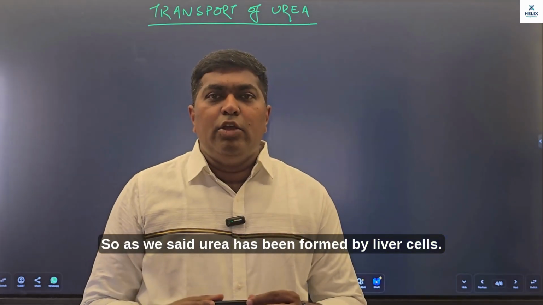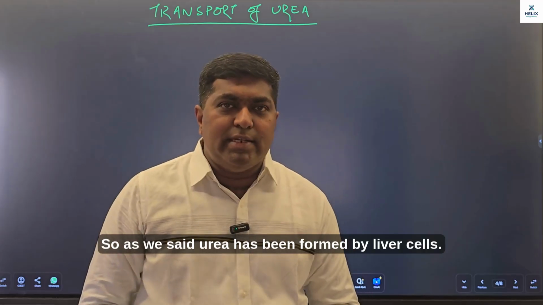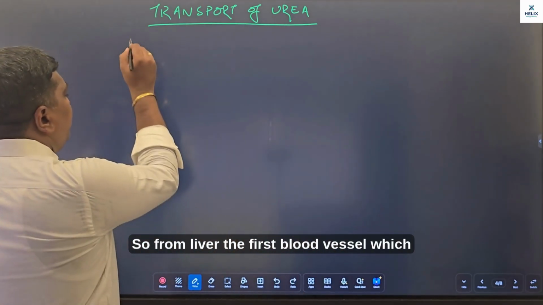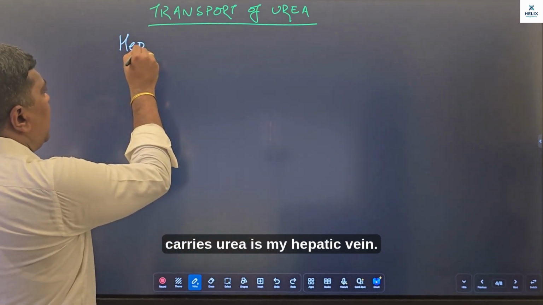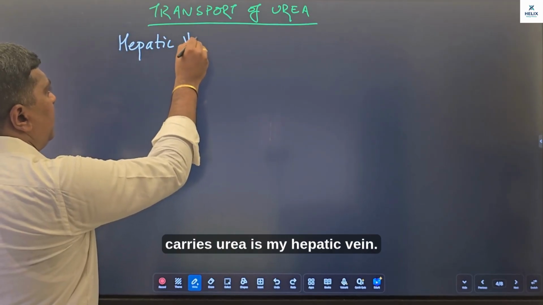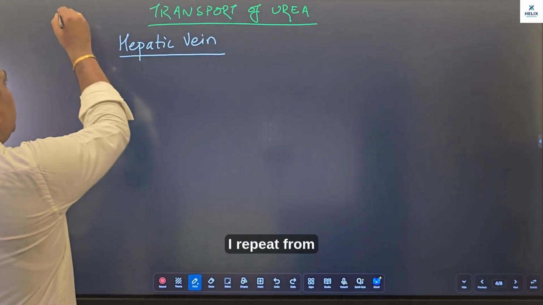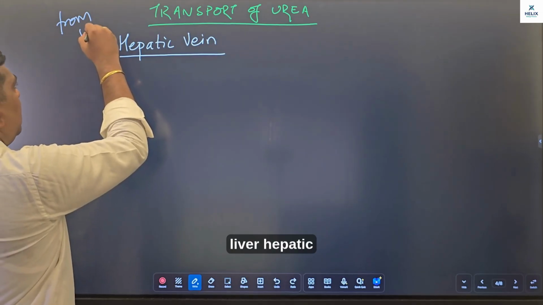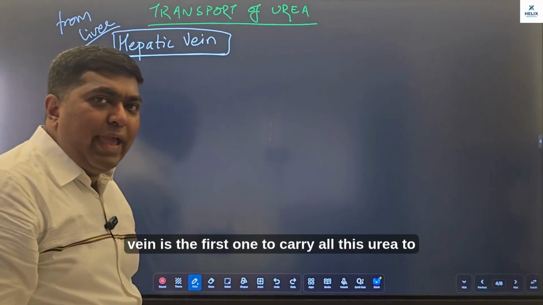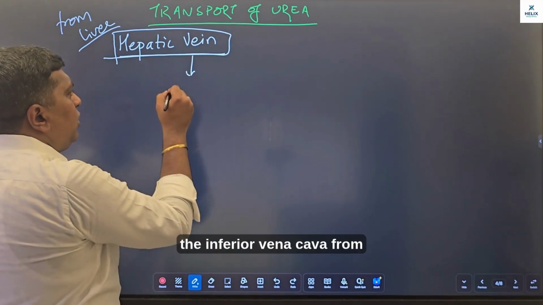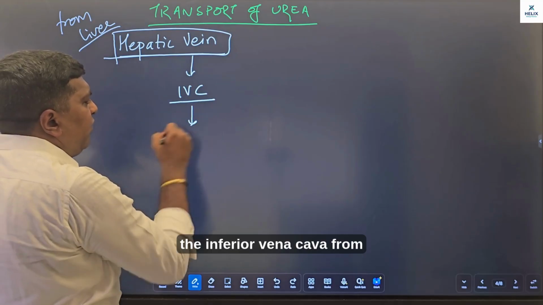So as we said, urea is being formed by liver cells. So from liver, the first blood vessel which carries urea is my hepatic vein. I repeat, from liver, hepatic vein is the first one to carry all this urea to the inferior vena cava, from where it goes